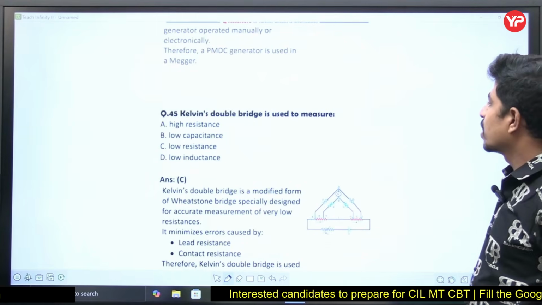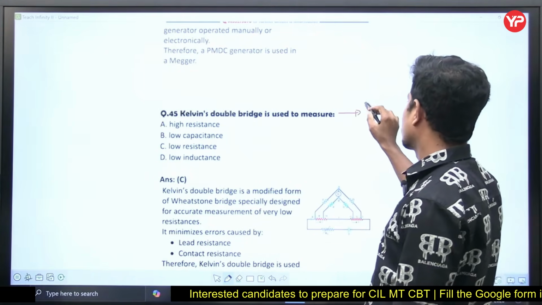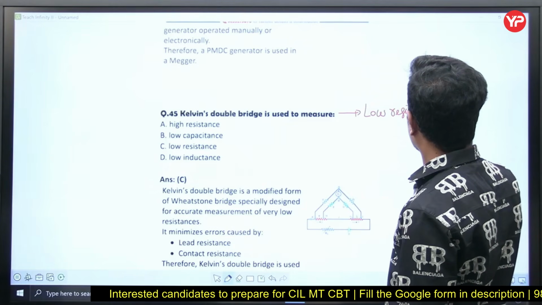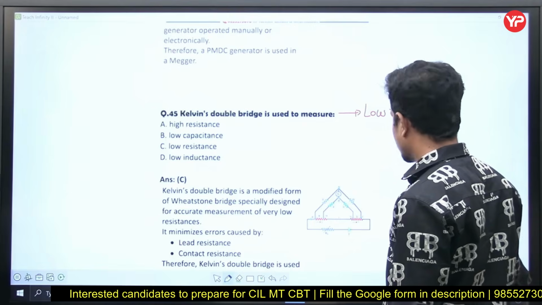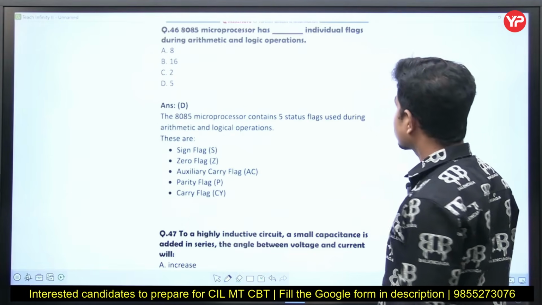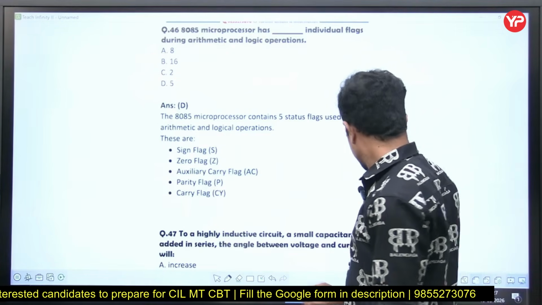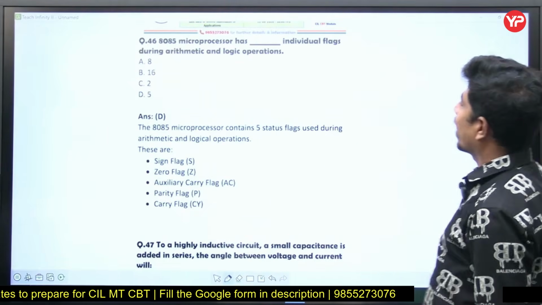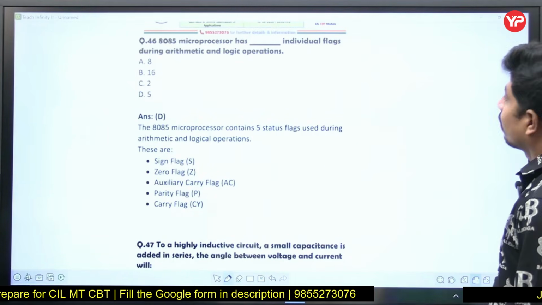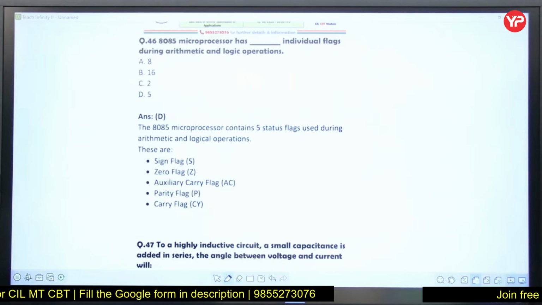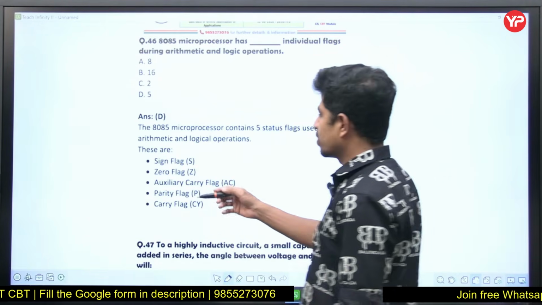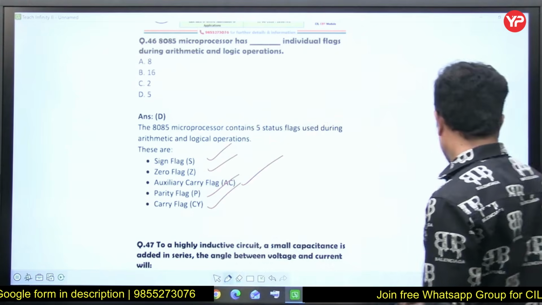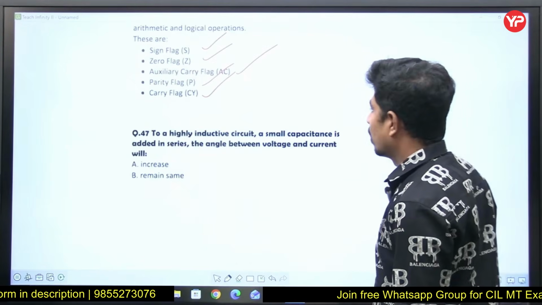Next, Kelvin's double bridge. It is used to measure low resistance. Yes, for the measurement of low resistance, Kelvin's double bridge is used. Next, please. The 8085 microprocessor has dash individual flags during arithmetic and logical operation. It has five flags: sign flag, zero flag, auxiliary carry flag, parity flag, and carry flag. That is just a memory based question.